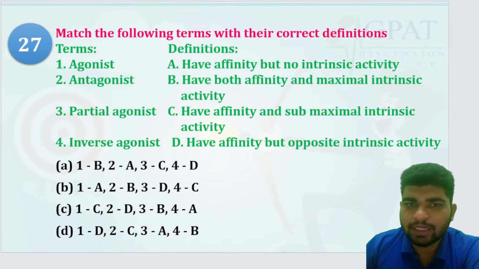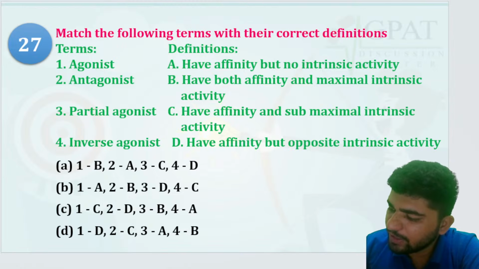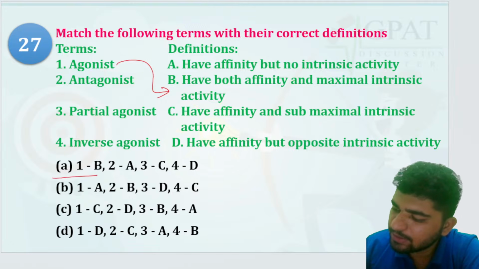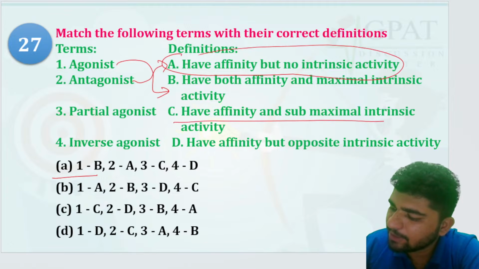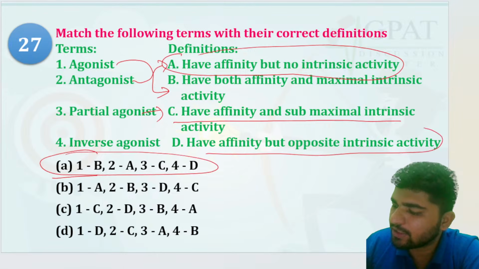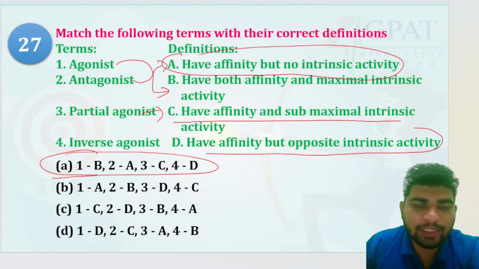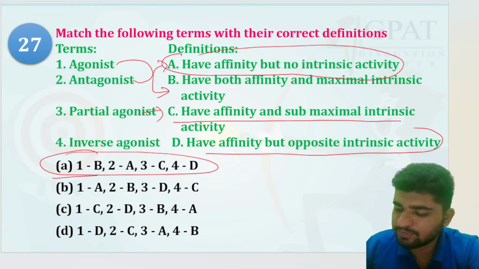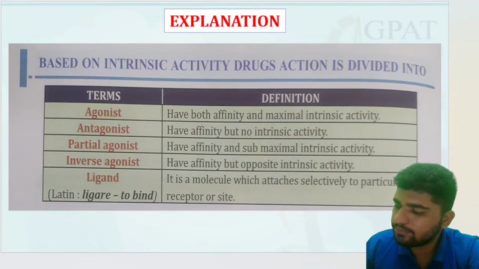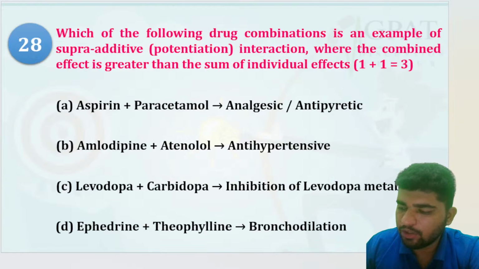Match the following terms with their correct definitions. A for agonist. Agonists have both affinity and maximal intrinsic activity, so 1 for B. Antagonists have affinity but no intrinsic activity. Correct. Partial agonists have affinity and some intrinsic activity, so 3 for C. Inverse agonists have affinity but opposite intrinsic activity. Can you guys tell me the intrinsic activity of partial agonist? Write down in your comment section.